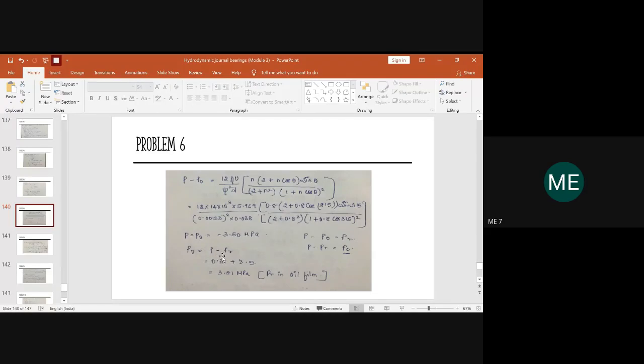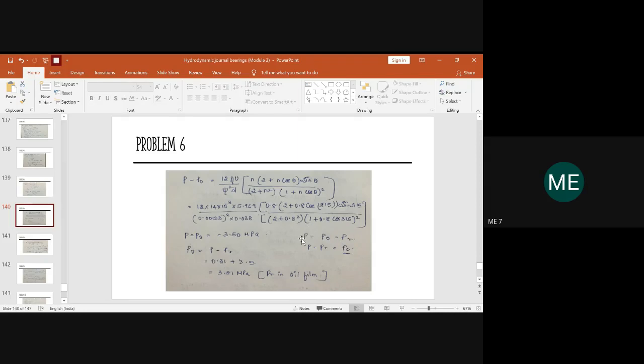Right. So now if we come back to the problem here, we know the pressure within the oil hole, it is 0.31. So now we came to know the pressure difference between the pressure in the oil hole and the pressure of the oil film. So these two will provide you the pressure difference. It was minus 3.50. The basic equation right here is nothing but P minus P naught is equal to PR. This P minus P naught will give you the pressure difference, which is nothing but P suffix R. So in this equation, now we got the value of P suffix R, right?